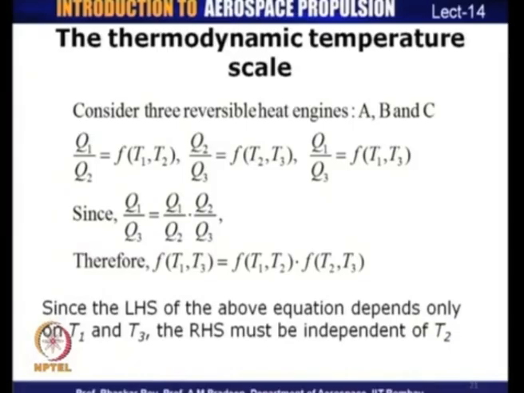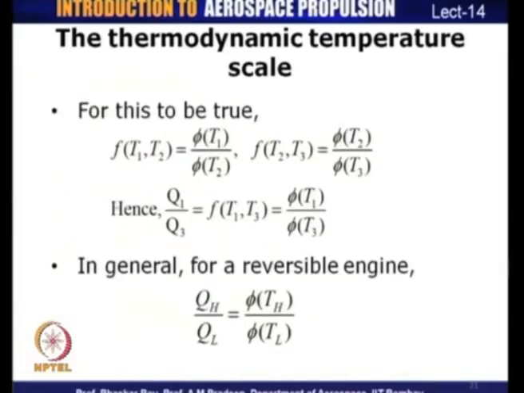And so, if this is to be true, then f of T1 T2 should be equal to phi of T1 divided by phi of T2, because that is basically a function of Q1 and Q2. Similarly, f of T2 T3 is equal to phi of T2 by phi of T3.